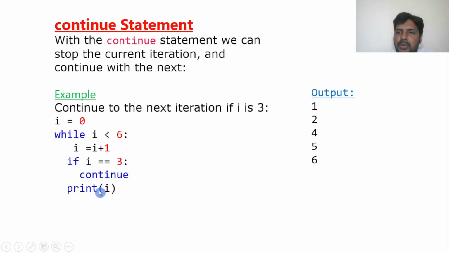So the difference between break and continue is that break will stop the iteration and continue will skip the iteration. Break will make your cursor move out of the block. Continue returns to the while condition again. That's the difference between continue and break. Let us see a small program on while with break and while with continue.